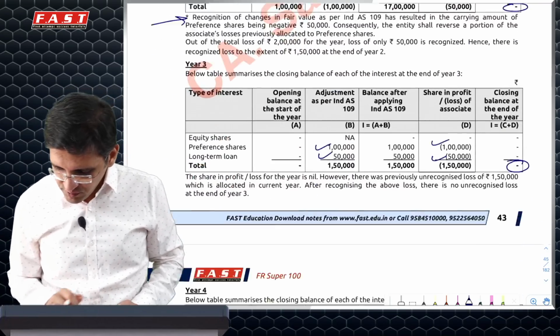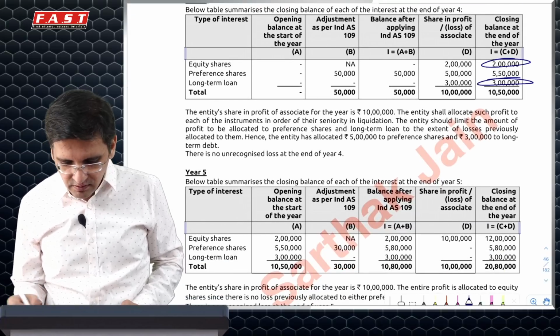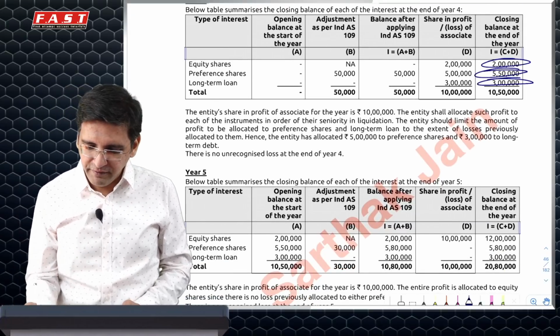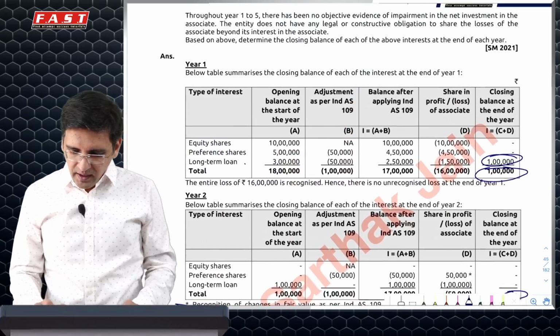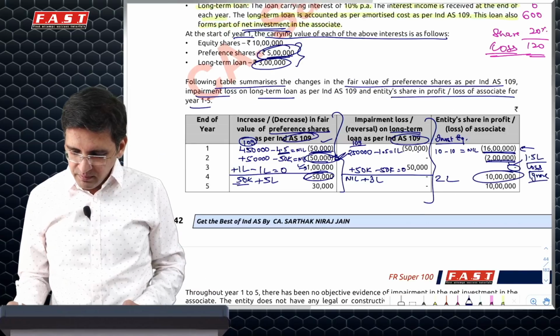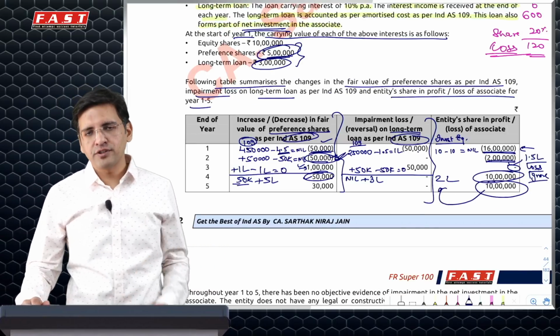So fourth year, if you see the table, you will find this. 2 lakh equity, 3 lakh goes to long-term loan, and preference share will be at 550, which will be 50 from 109 and 5 lakh due to Ind AS 20. And then the last year, whatever gain you make will be all part of equity investment because you've already kind of recovered everything in preference and loan.